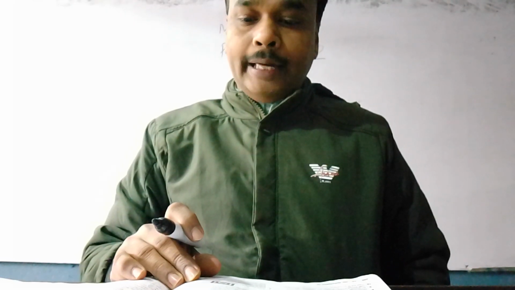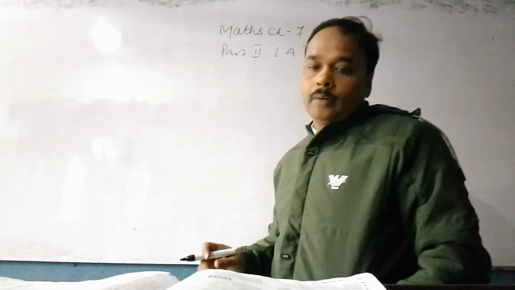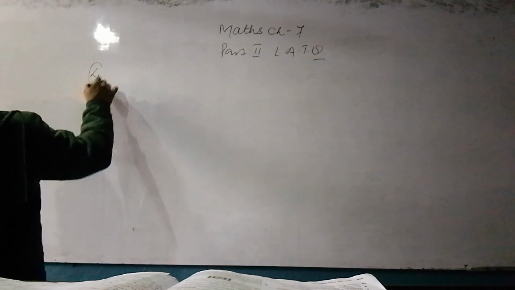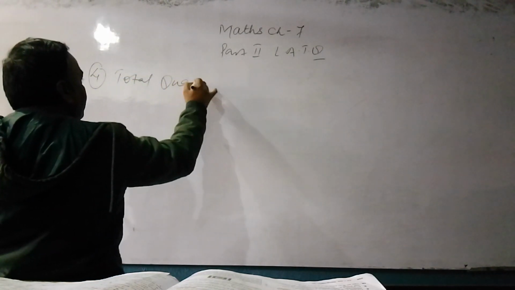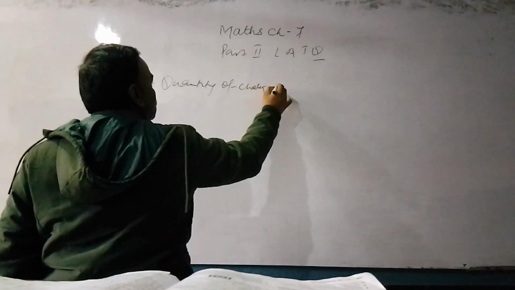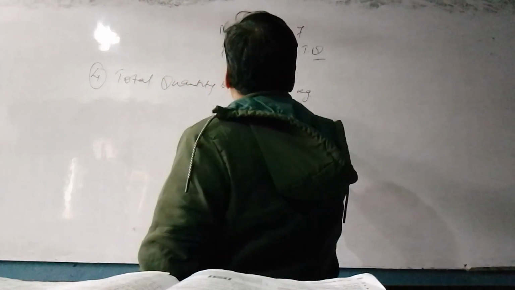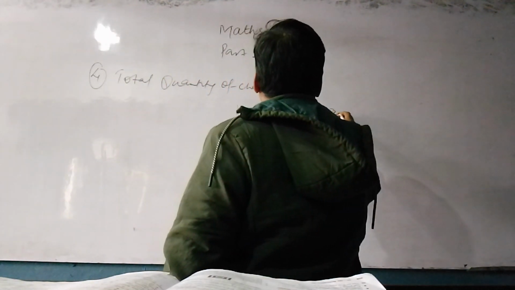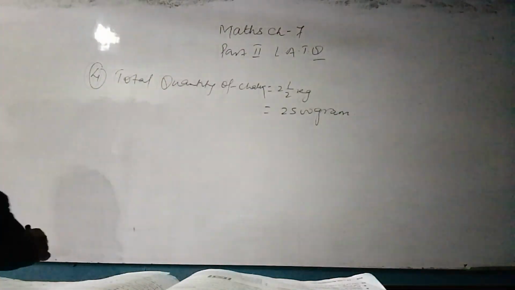Find the amount of carbon and calcium in grams in 2 1/2 kg of chalk. टोटल क्वांटिटी ऑफ chalk कितना है यहाँ? Total quantity of chalk is equal to 2 1/2 kg is equal to 2500 gram. Clear? Total quantity of chalk is equal to 2500 gram.